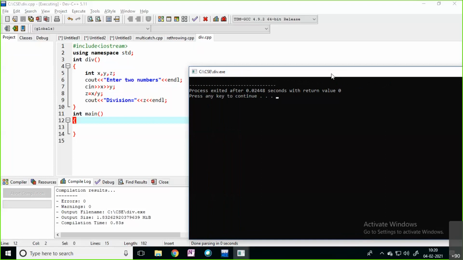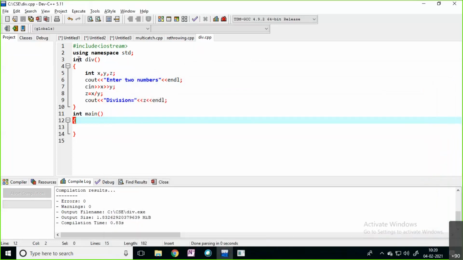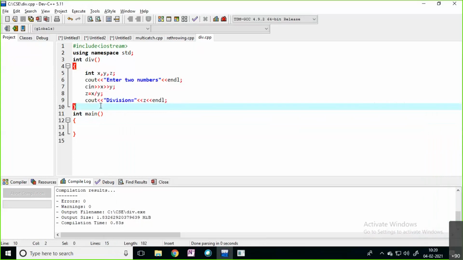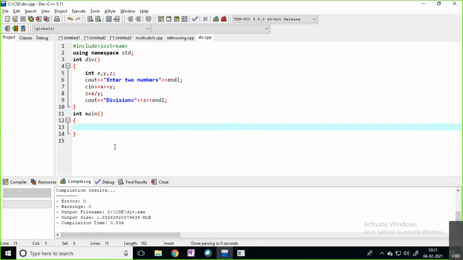Sir, you need to create an object or something like that. See, you have written one function, so you must call that function, right? Inside main, is there any function call? No, right? No function call is there inside main. How can you call that function?